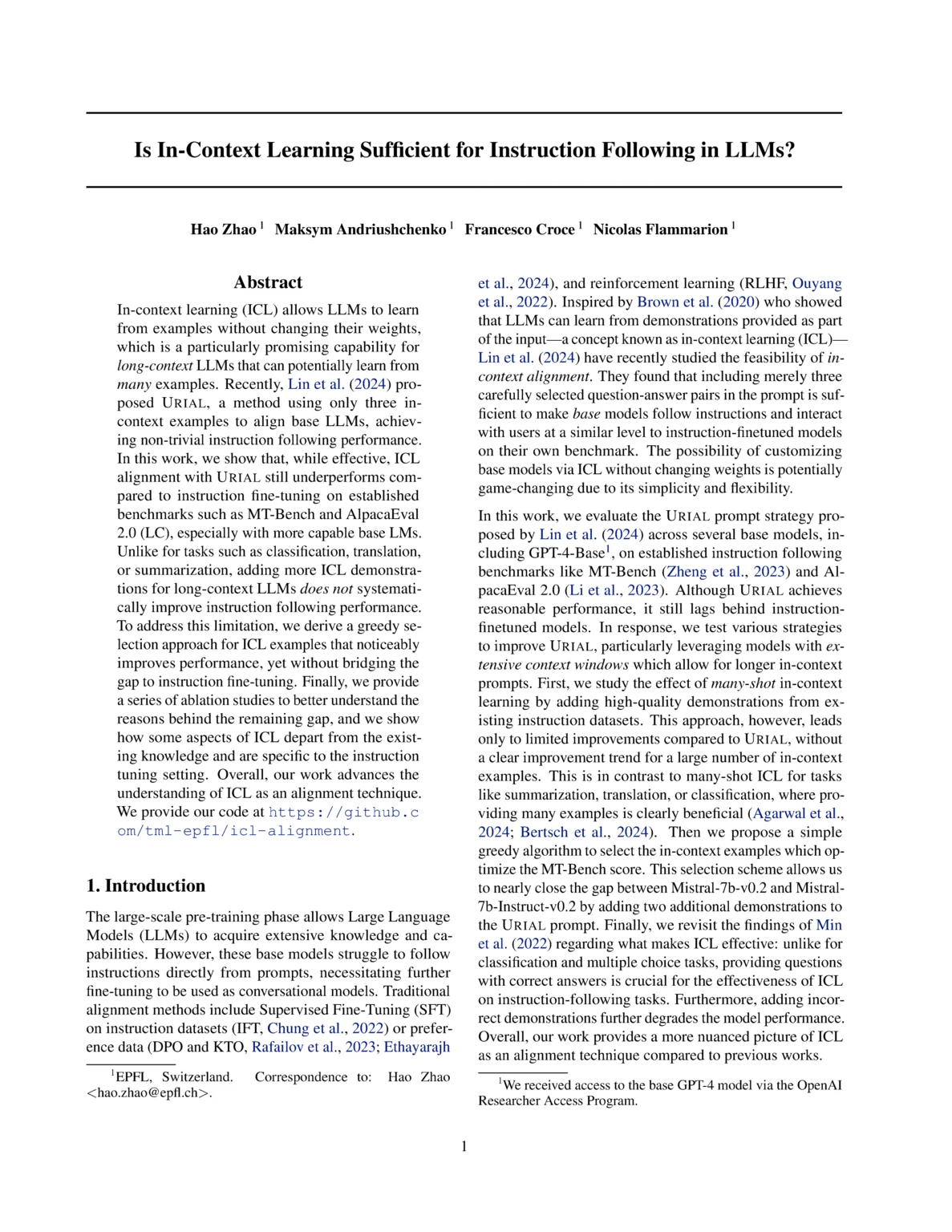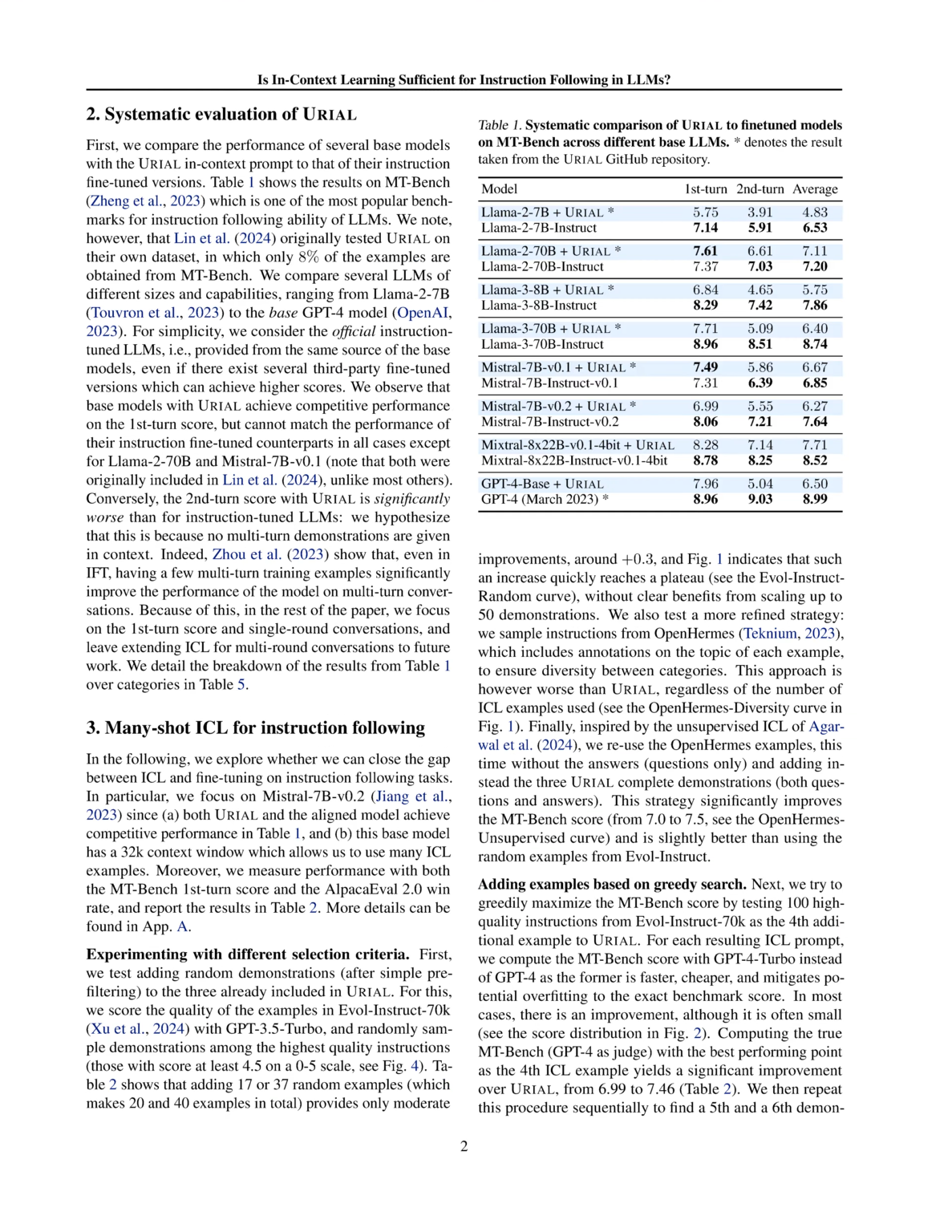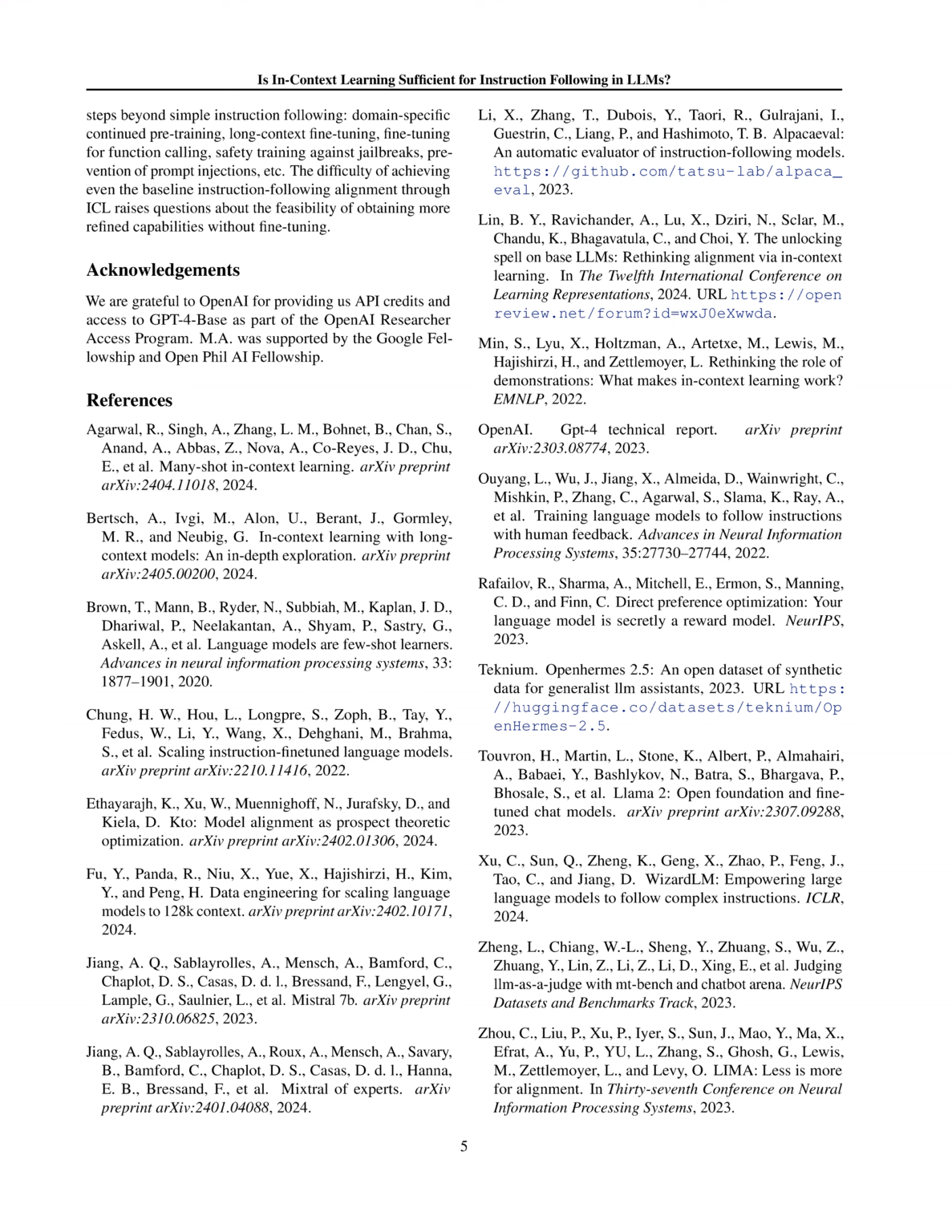4. The study focuses on the first-turn score and single-round conversations, leaving the extension of ICL for multi-round conversations to future work. 5. The results suggest that while the URIAL prompt strategy shows reasonable performance, it still lags behind instruction fine-tuned models, prompting the exploration of strategies to enhance URIAL, such as leveraging models with extensive context windows and many-shot ICL approaches. 6. The findings highlight the nuanced nature of ICL as an alignment technique and emphasize the importance of question-answer matching for in-context demonstrations in achieving successful instruction following performance.